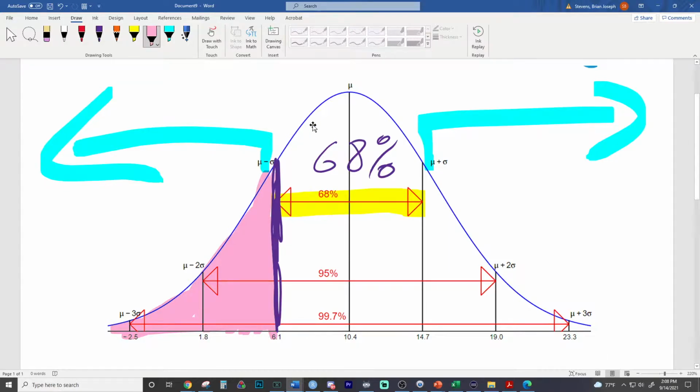So we want to figure out that area right there, because it says below 6.1. Tell me if I mix up an above or below.